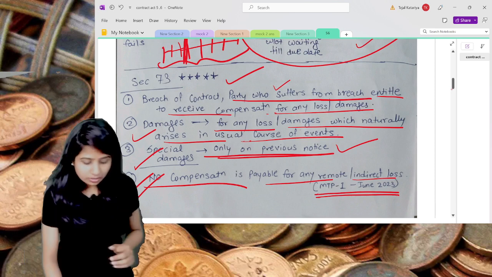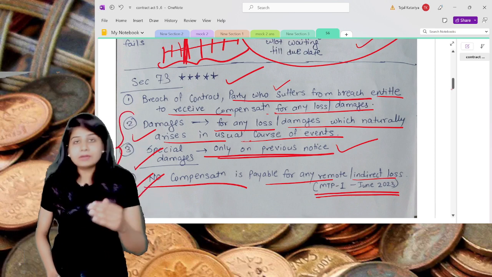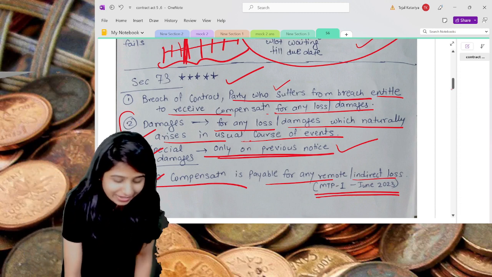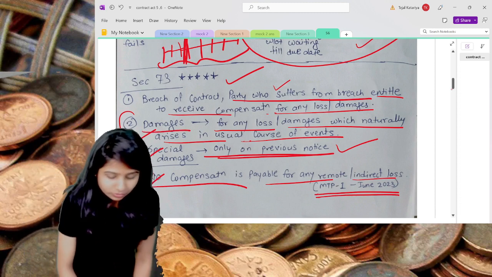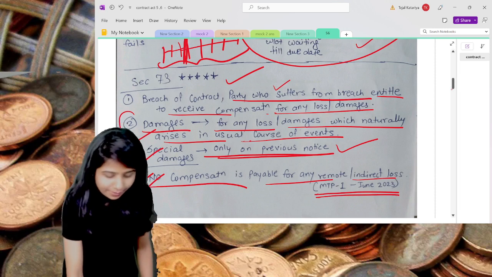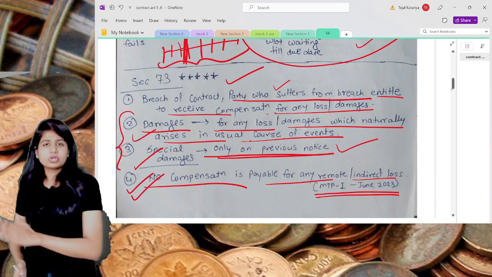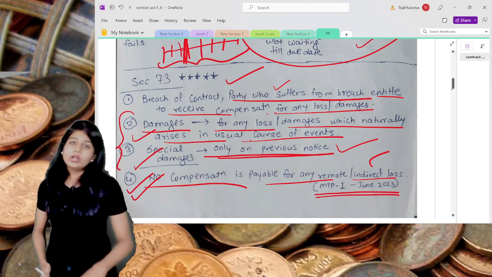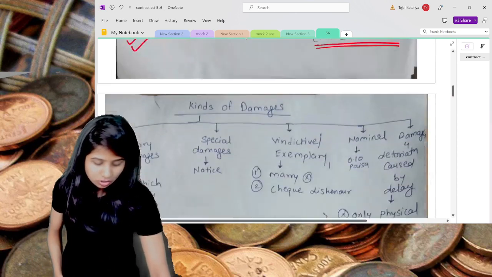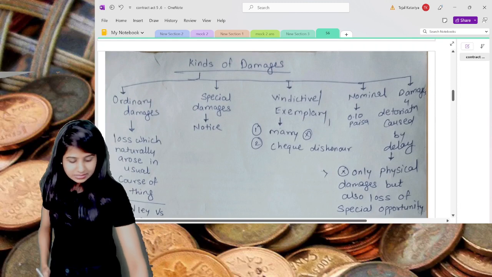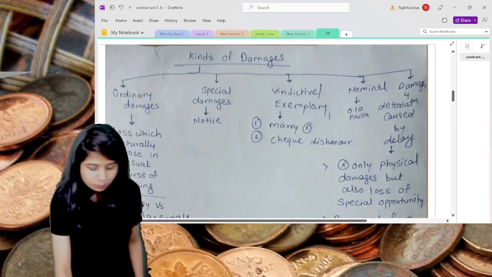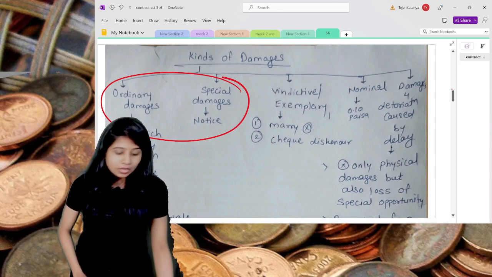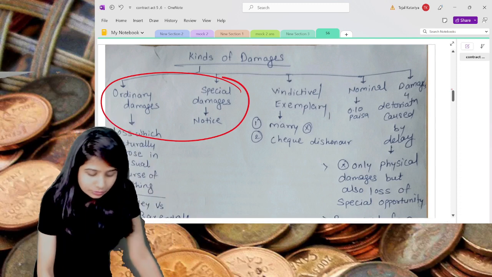The party who breaches the contract should give only the damages, either special damages or ordinary damages, but they are not responsible for any indirect or remote losses. Okay, so this is all about Section 73. But for Section 73, we are supposed to discuss in more detail the ordinary damages and special damages.